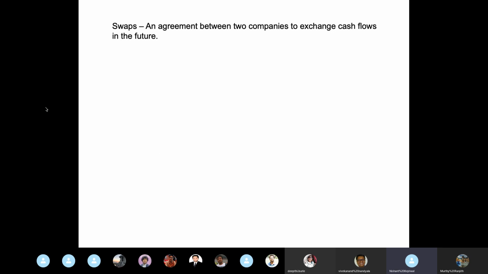So 10 lakhs per year as interest, paid annually, to avoid more confusion. I borrowed 1 crore, and after 10 years I will repay 1 crore as principal, and every year I'll be paying 10 lakhs. For this fixed cash flow, I will go for a fixed rate of interest. And the second reason is I believe that interest rates will go up in the future, so I want to lock in my rate. Is this clear to everyone?